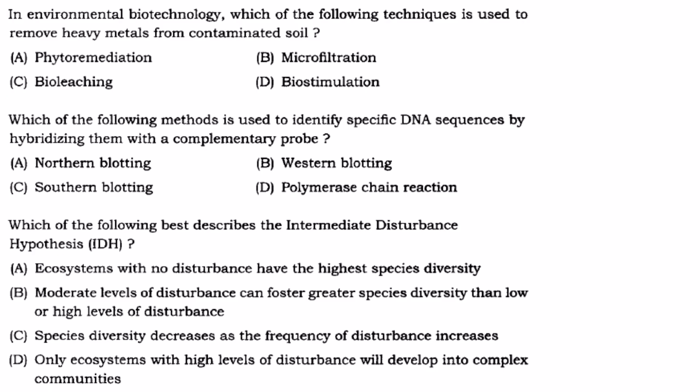Then in environmental biotechnology, which of the following techniques is used to remove heavy metals from contaminated soil? It is phytoremediation. So here they will use plants to remove or degrade or stabilize heavy metals from contaminated places, because they will be utilizing the plants' ability to absorb these contaminants, that is your heavy metals, through the roots, then process them in their tissues using various enzymes or convert them into less toxic compounds. So phytoremediation is the answer.